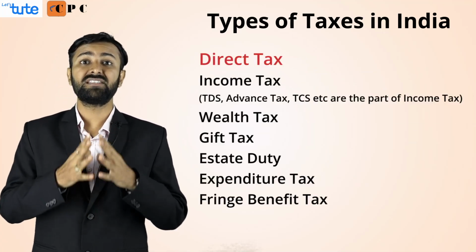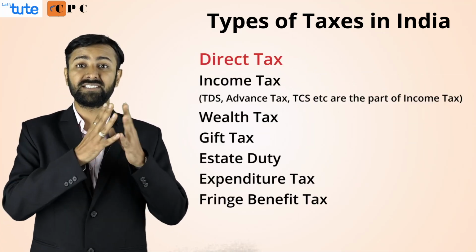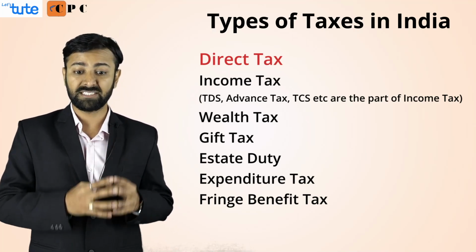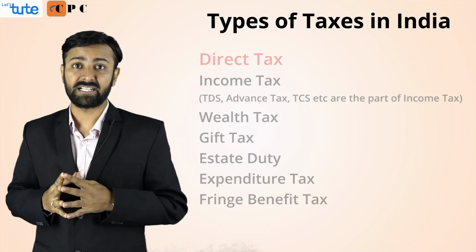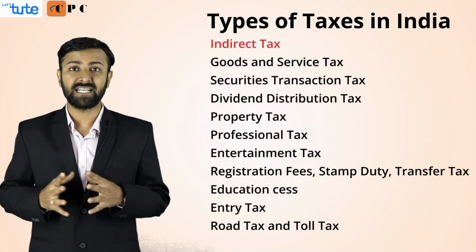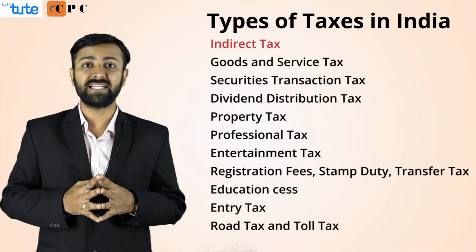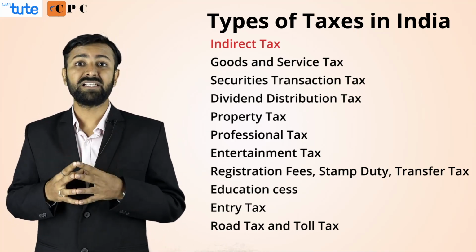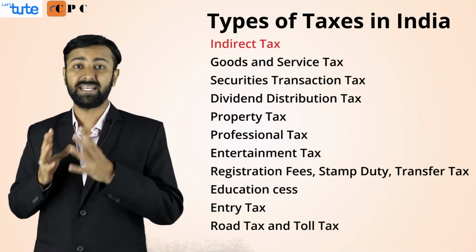Direct taxes. What does direct taxes cover? The general examples of direct tax are income tax, fringe benefit tax, gift tax, wealth tax, etc. Indirect tax. What are indirect taxes? The general examples of indirect tax can be, the basic thing is GST. The other examples are professional tax, stamp duty, etc.